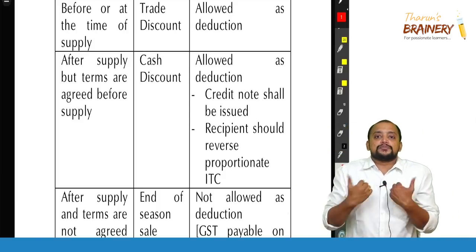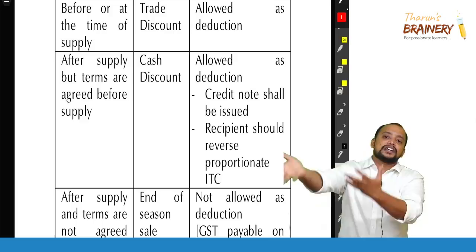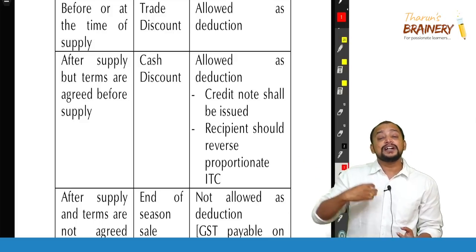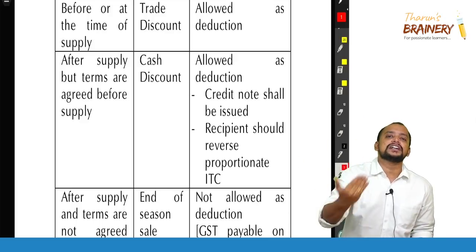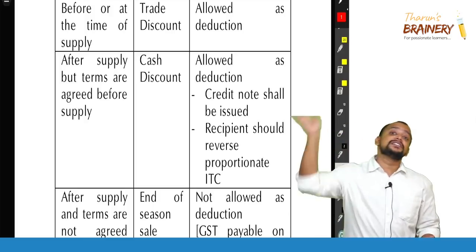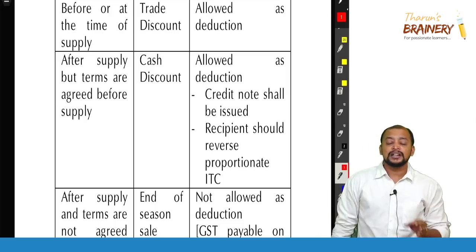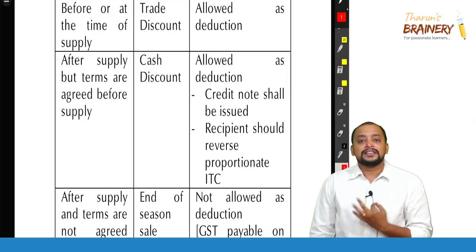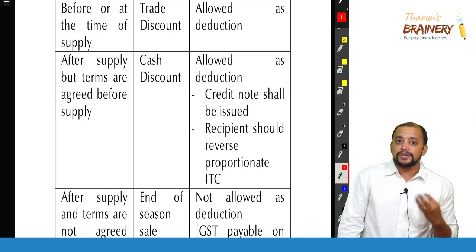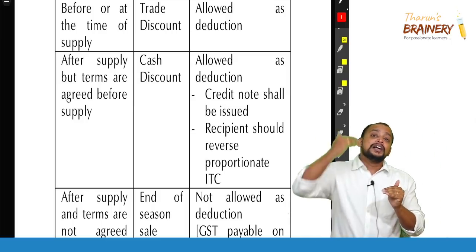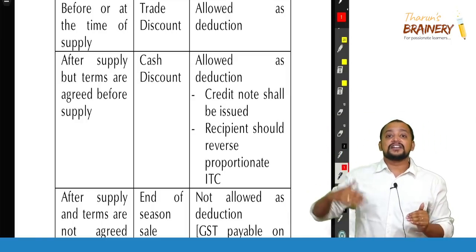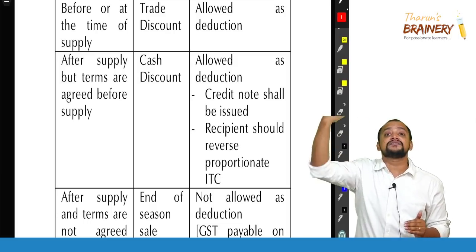Our liability will come down. If we are the supplier, we are giving a discount at a later point of time. Our liability will come down as and when we give a credit note, and the recipient has to reverse the ITC. So that is in the case of a credit note. Okay, again I am repeating. Whenever the credit note is given, the supplier giving the credit note to the recipient, supplier liability will come down and the recipient will reverse the ITC.